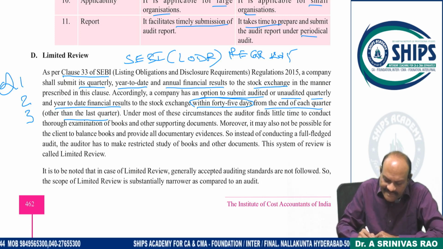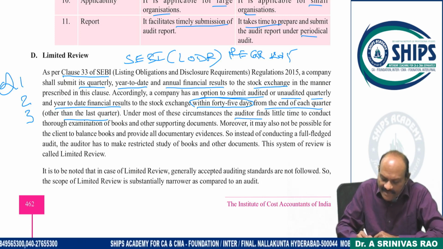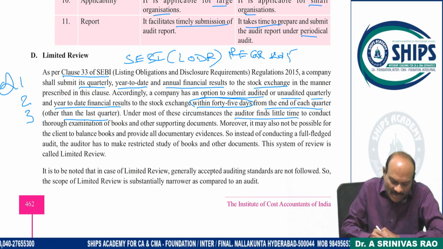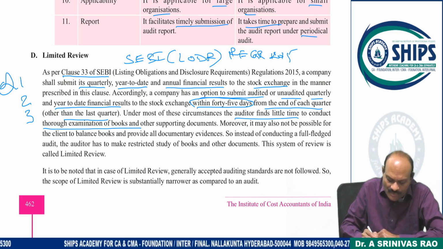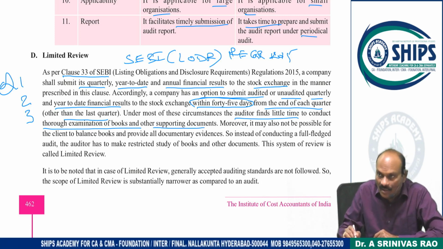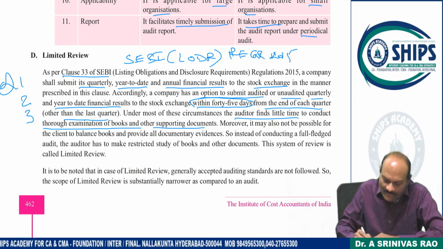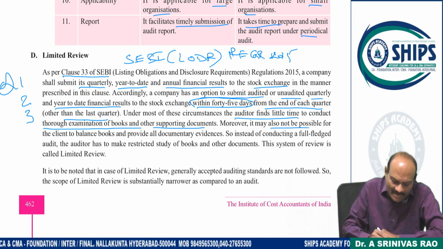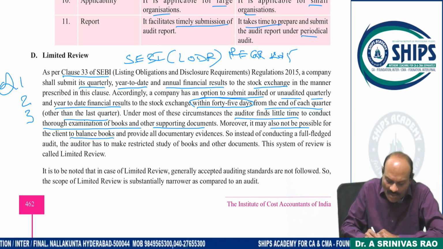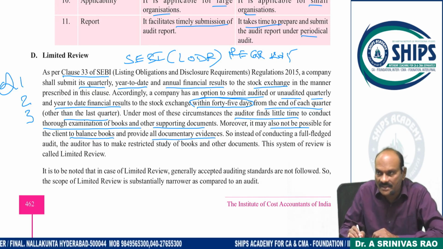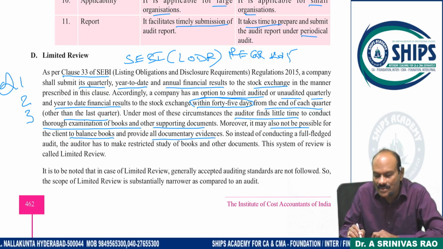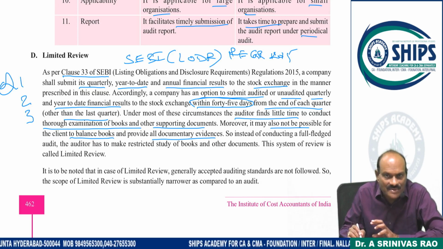Under most of these circumstances, the auditor finds little time to conduct a thorough examination of the books and supporting documents, which means you can't verify 100% of transactions. Moreover, it may also not be possible for the client to balance the books of accounts and prepare the necessary documents and evidence. For Q1, Q2, Q3, we won't finalize the books of accounts.